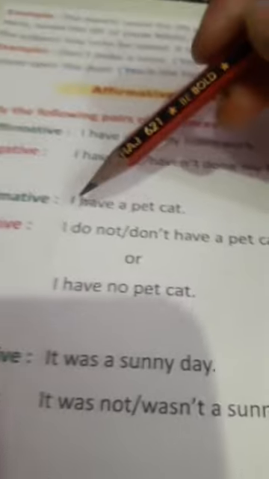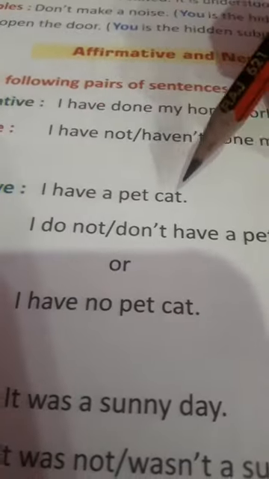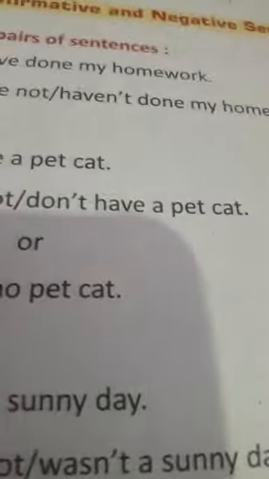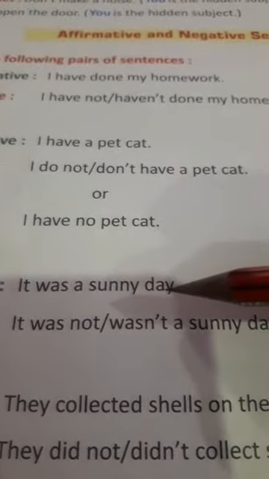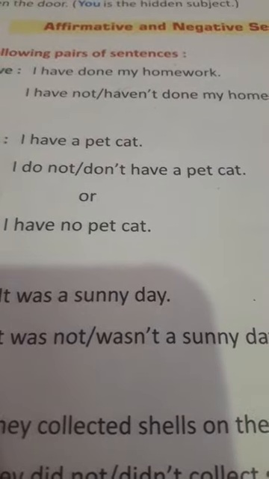See the second one: "I have a pet cat." The negative is "I do not have a pet cat," or "I have no pet cat." "It was a sunny day." What's going to be the negative here? "It was not a sunny day."